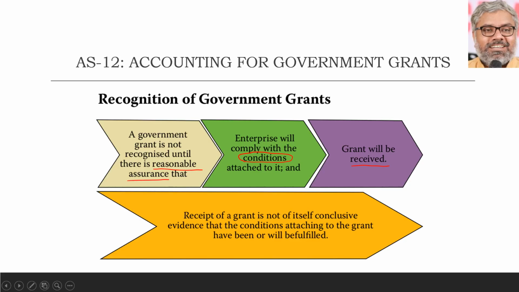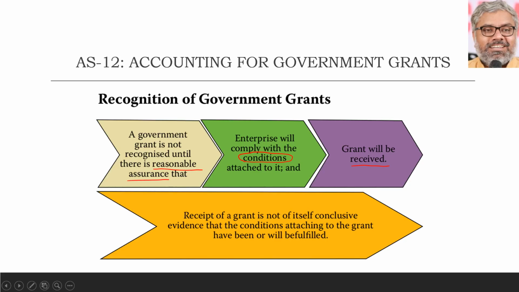But of course, this is something more applicable in real life, depending upon the actual conditions attached to the grant. Governments keep giving a variety of grants, thousands of types and categories, and those grants might have certain conditions attached. So the point organizations have to look at is whether they are able to follow those conditions and whether the grant will be received, with reasonable assurance. That is the recognition criteria for a government grant in a nutshell.